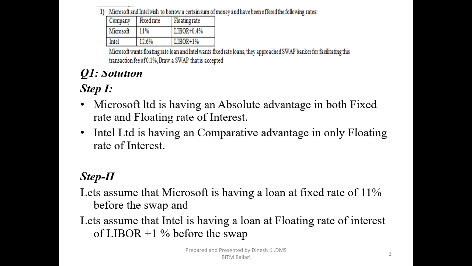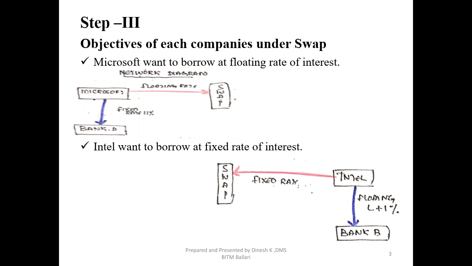This is about step 2. Step 1 is about that advantage. Step 2 is about identifying the present loan, right? What is step 3? Step 3 is what is the objective for which they would like to get into the swap transaction.